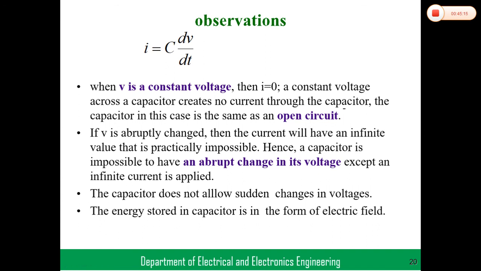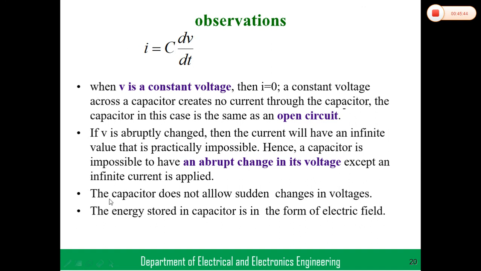Okay. Coming to the next point, very important: the energy stored in a capacitor is in the form of an electric field, but in the case of an inductor, the energy stored is in the form of a magnetic field. These are the observation points, very important. When there is no change in voltage, current becomes zero, it is open circuited.